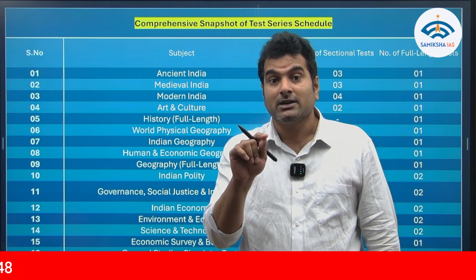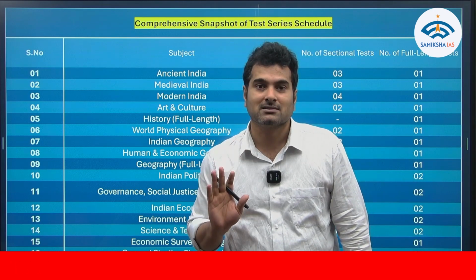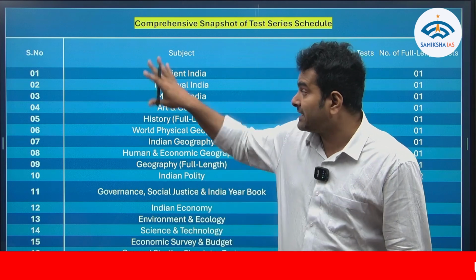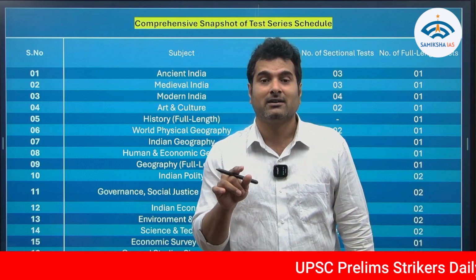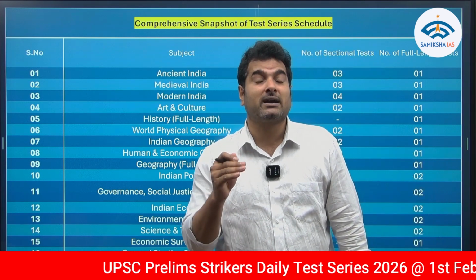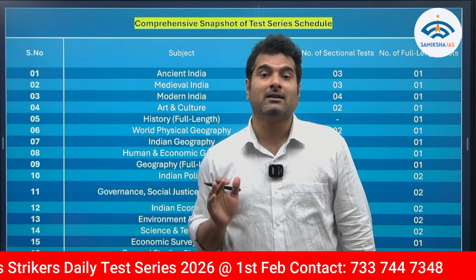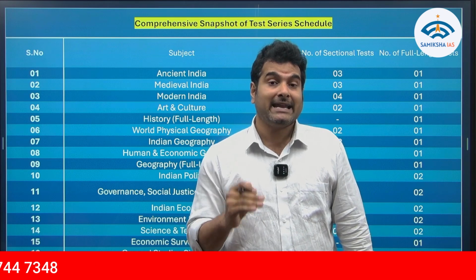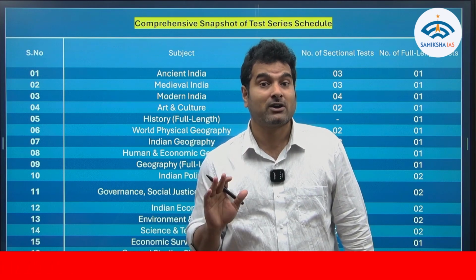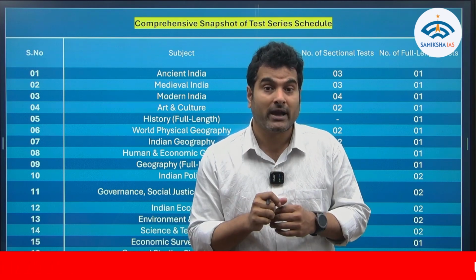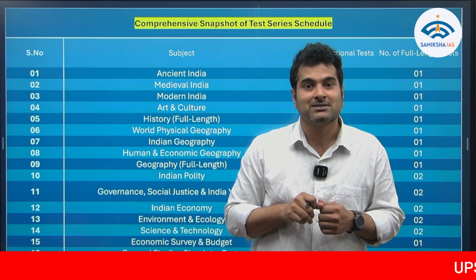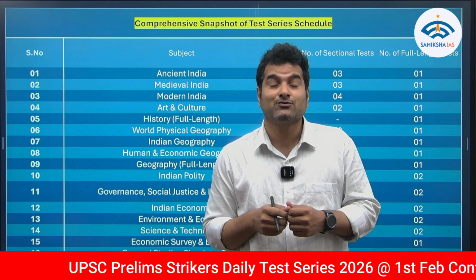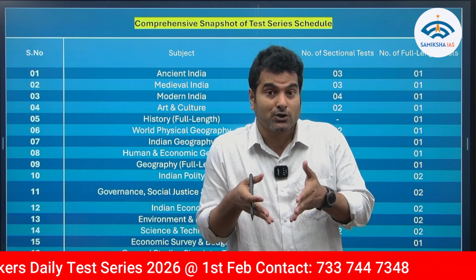You need to do these things on a day-to-day basis. Unless you do so, it's very difficult to finish all the areas in such a detailed manner. This process should continue till the end of April, or at least mid-April, but you must not extend it after April at any cost. Why? Because you won't get sufficient time to revise. Every day you will be solving 100 questions and you will get doubts. Those doubts you write in one place; that is what is called your short notes. These short notes you need to revise.